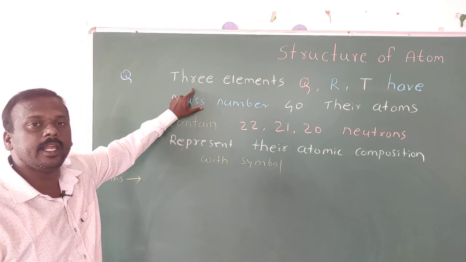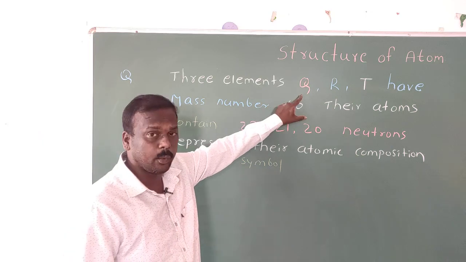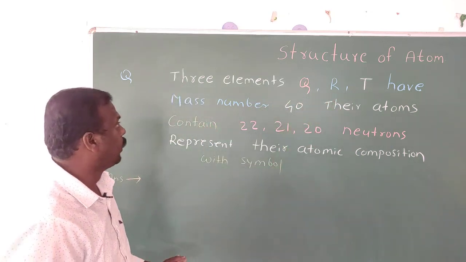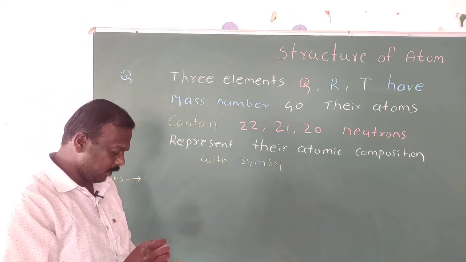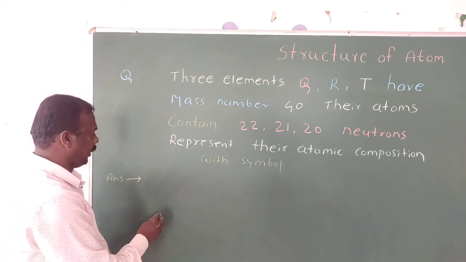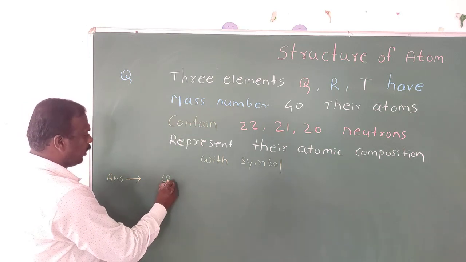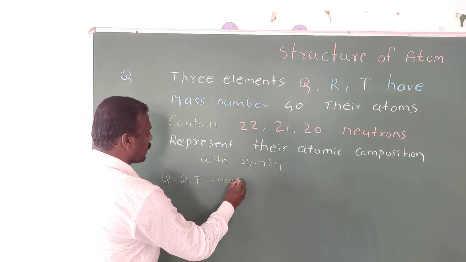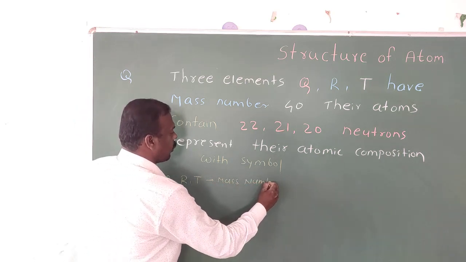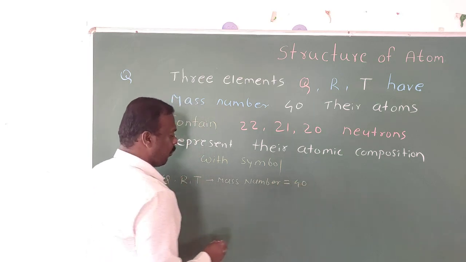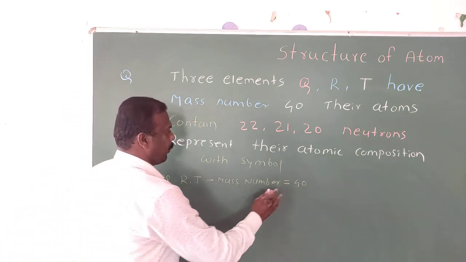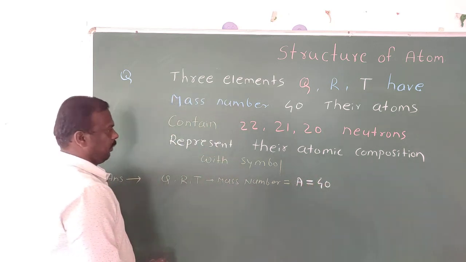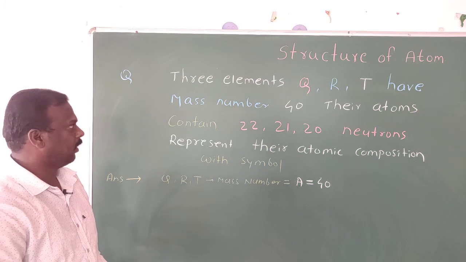Three elements are given. Which ones? Q, R, T. Three elements Q, R, T have mass number 40. The elements Q, R and T have the same mass number. What is that mass number? The mass number is 40. And you know the mass number is denoted by the symbol A. So the mass number of these three elements is 40.